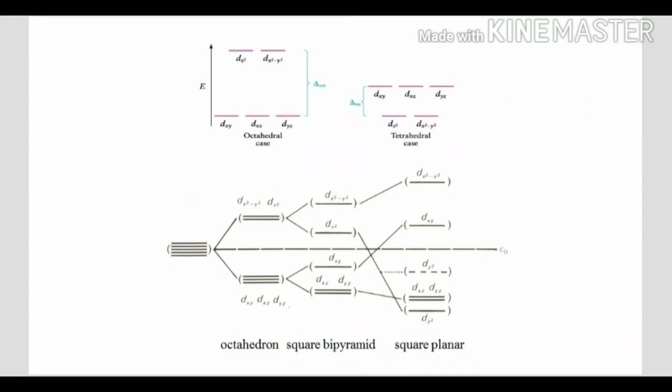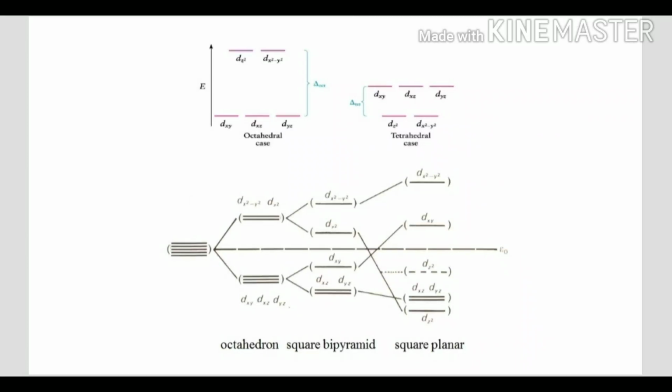But the energy gap is much lower, because here the t2g orbitals are not exactly facing the ligands. Other geometries are also presented in this slide, like square bipyramid and square planar, and how these split into different energy levels, and this diagram is easily explained.